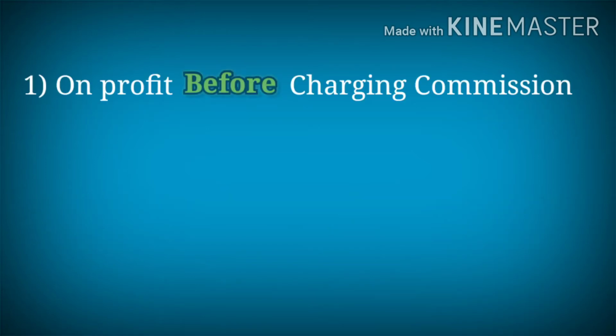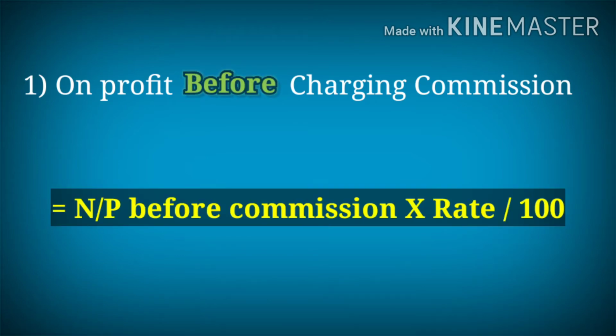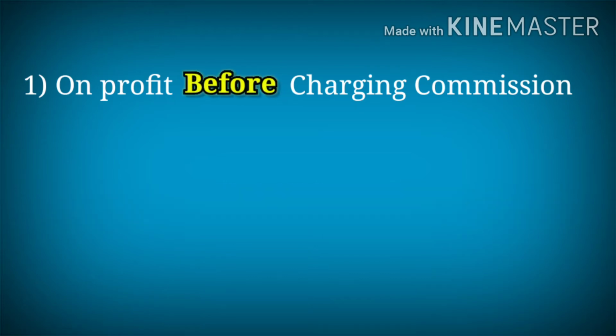If it is before charging commission, the calculation is net profit before commission into rate of commission. Sometimes the question says commission at 10% before charging such commission. At that time we can use this formula: net profit before commission into rate of commission.